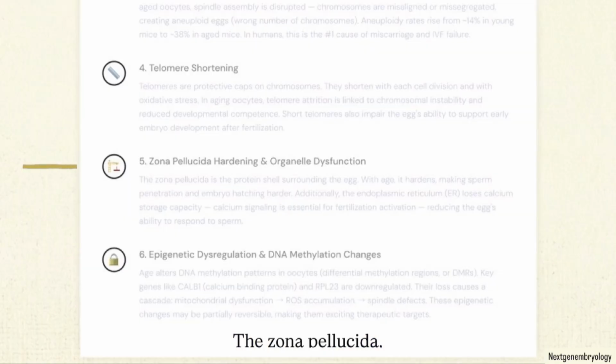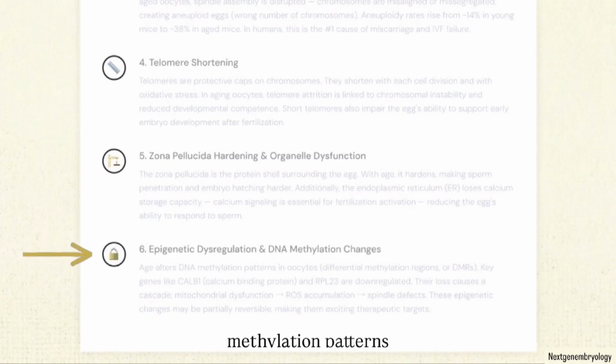The zona pellucida, the outer protein shell of the egg, begins to physically harden, obstructing sperm penetration. Simultaneously, the endoplasmic reticulum loses its capacity to store calcium, blinding the egg's ability to respond to fertilization signals. At the genetic level, aging alters the cell's DNA methylation patterns.